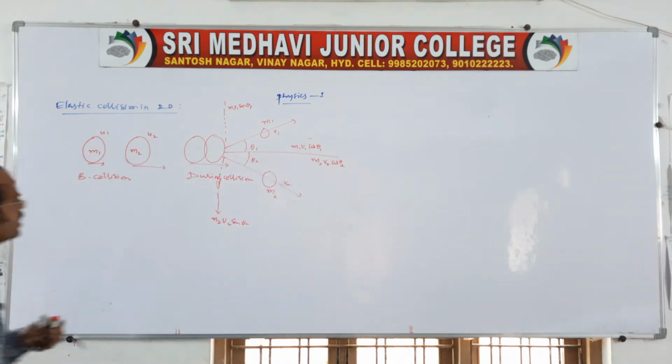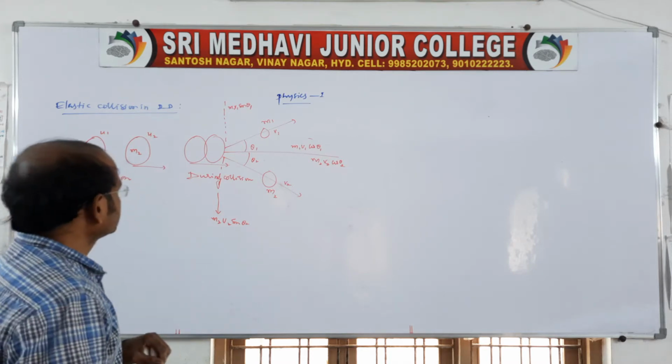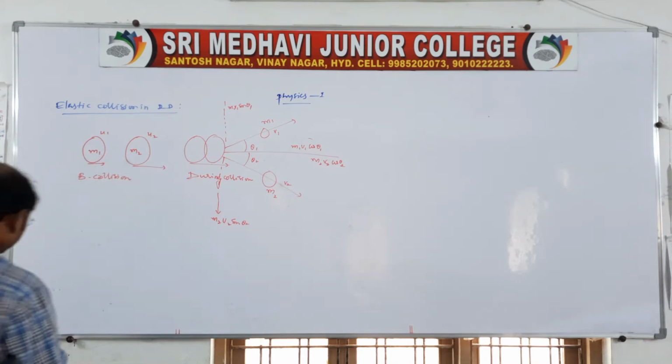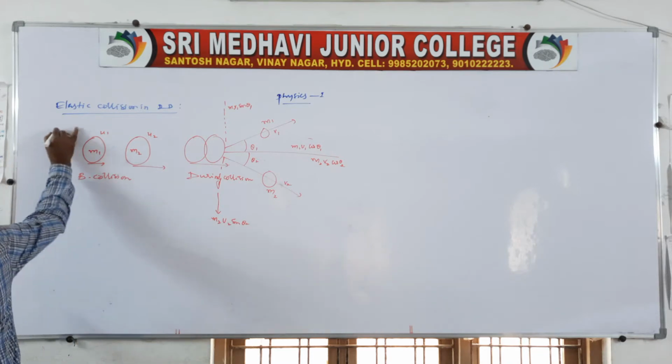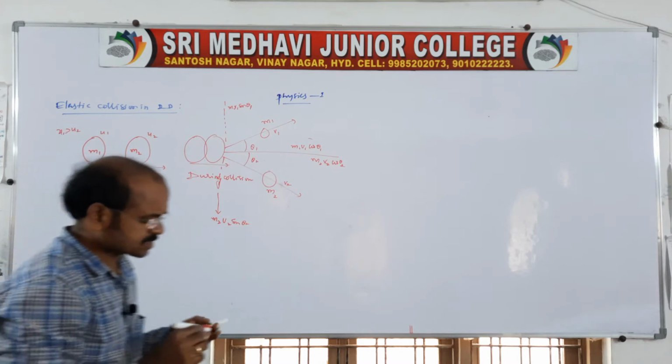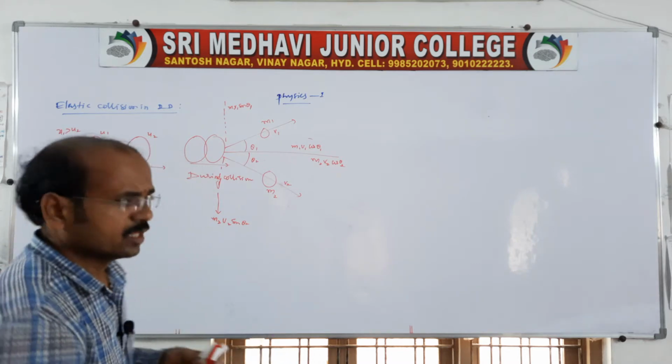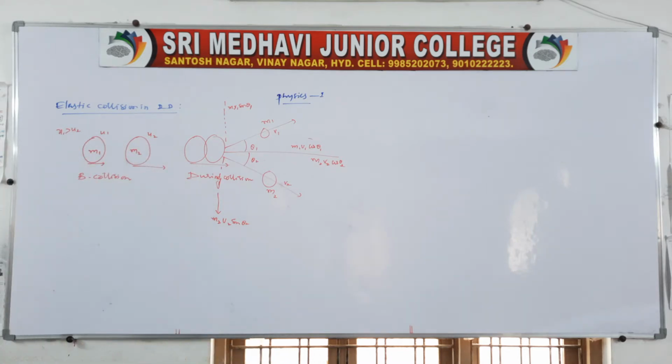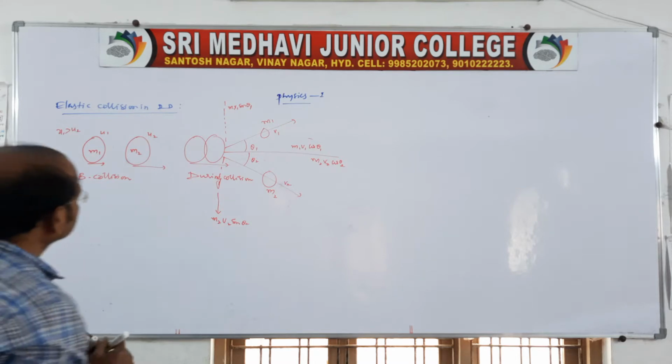Let us consider two bodies of masses m1 and m2 which are moving in the same straight line, with the condition u1 greater than u2. Because u1 is greater than u2, they collide.